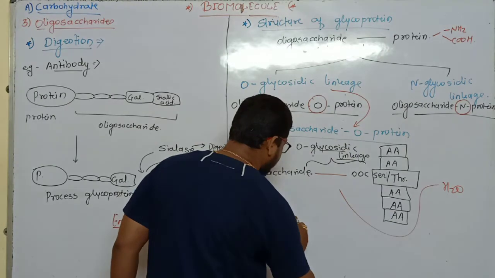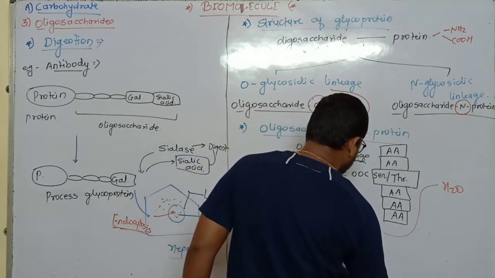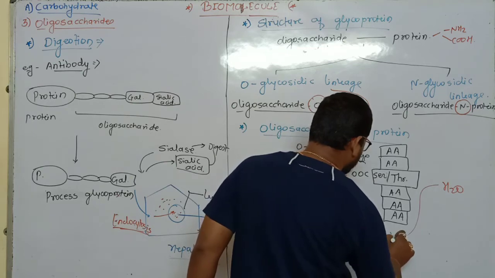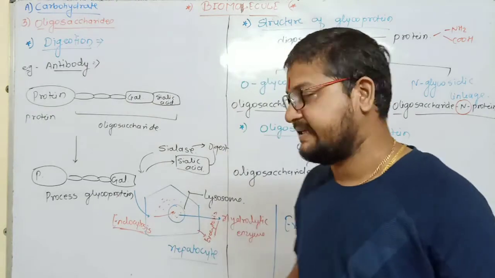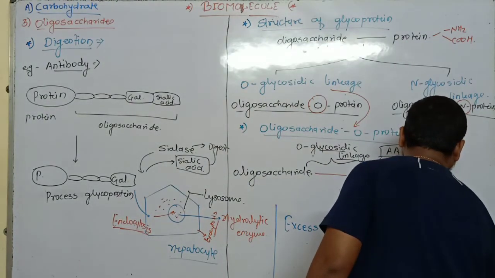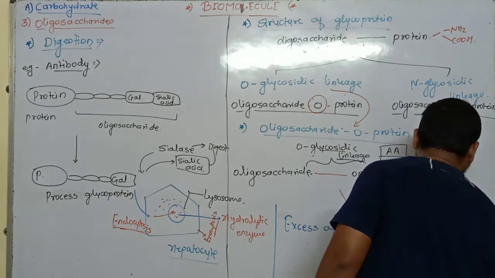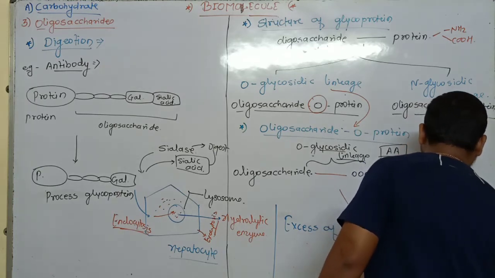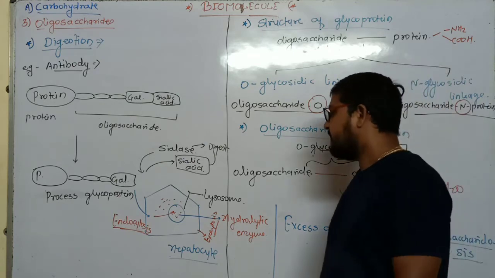In this way, excess glycoprotein causes one disease, that is called oligosaccharidosis. Understand what I mean?